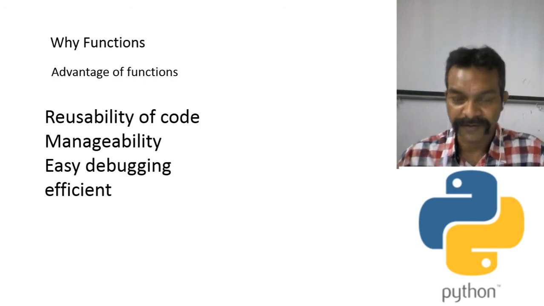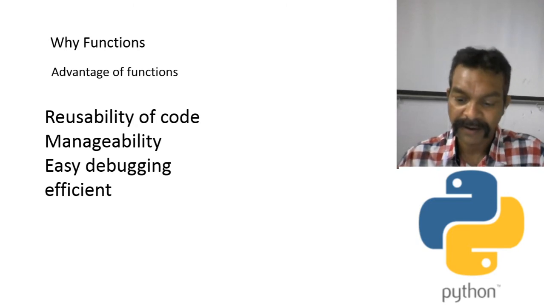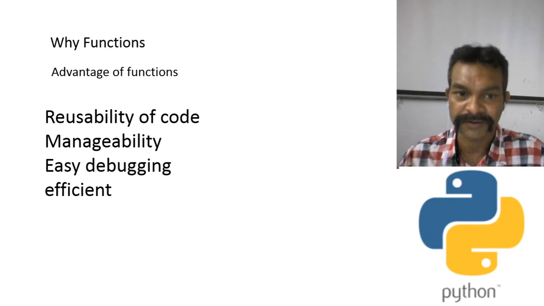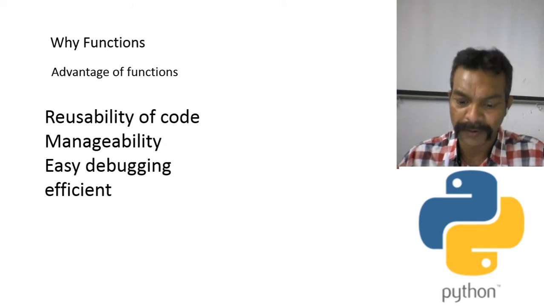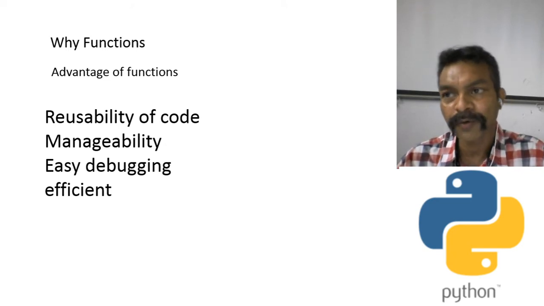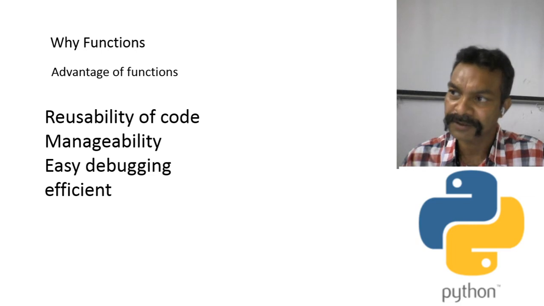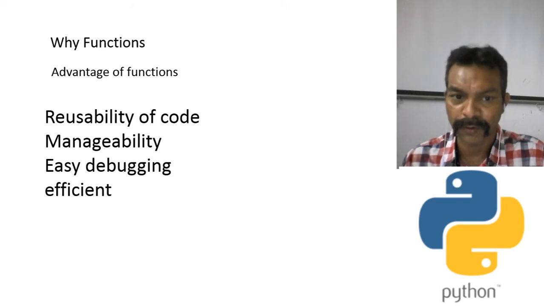Why function? What are the advantages of function? So first we will understand why function is needed. The function has many advantages. Number one is reusability of code. Reusability of code means after making the function, we can use that function many times, and for that purpose we need not write the same code again and again.